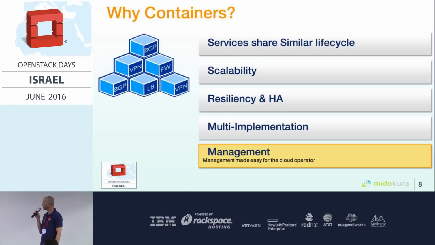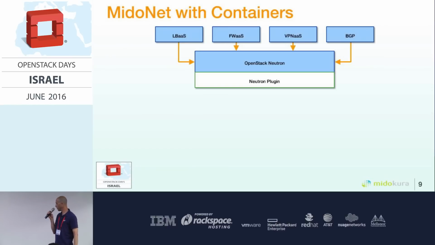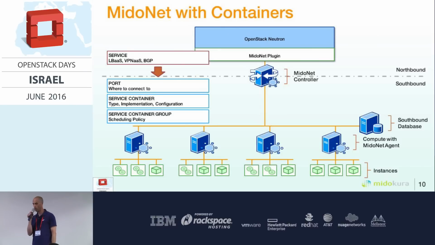Taking a top-down look, we have the Neutron services on top, right below them the Neutron layer, and then the Neutron plugin. The Neutron plugin is the binding to the implementation of the network, in our case Midonet, where we have the port to which the service is connected.